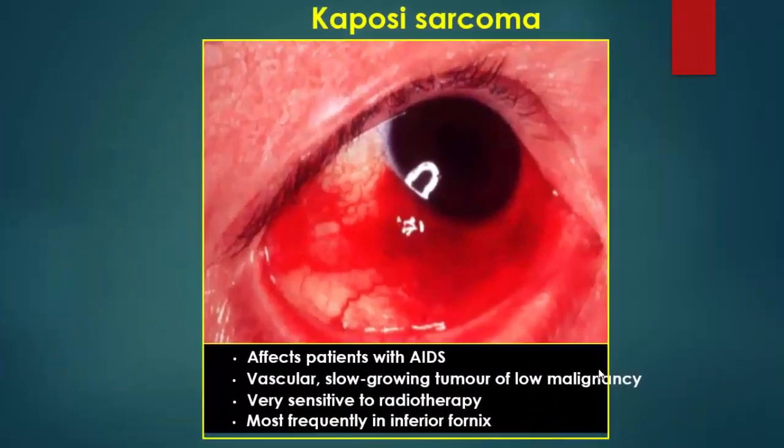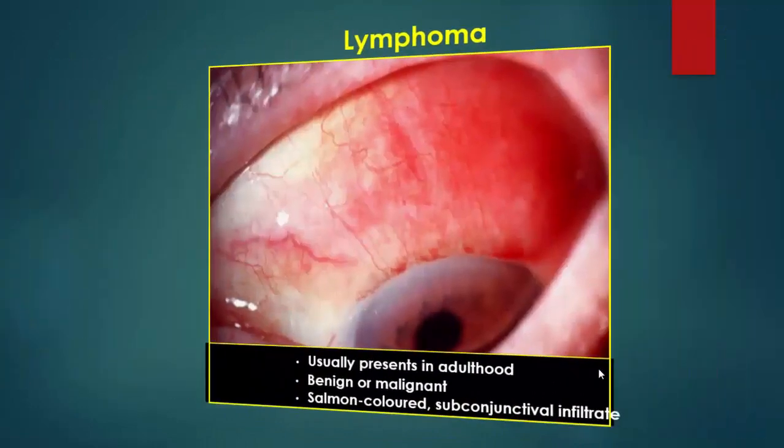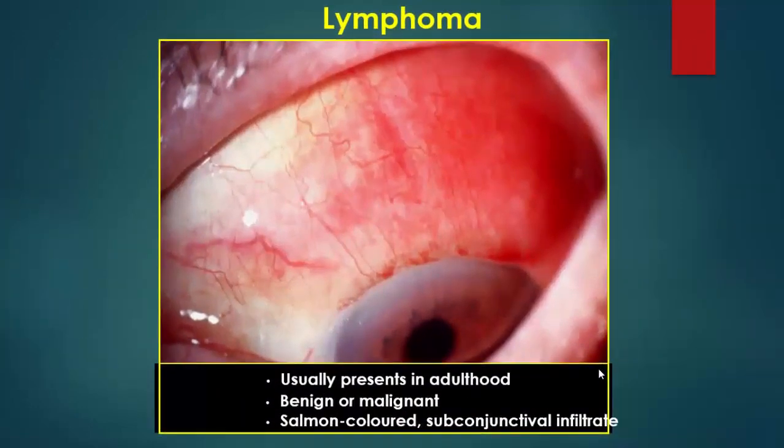Kaposi sarcoma affects patients with HIV. It is a vascular, slowly growing tumor of low malignancy. The tumor is very sensitive to radiotherapy and most frequently occurs in the inferior fornix. Lymphoma usually presents in adulthood, benign or malignant. It is salmon colored and characterized by subconjunctival infiltrates.